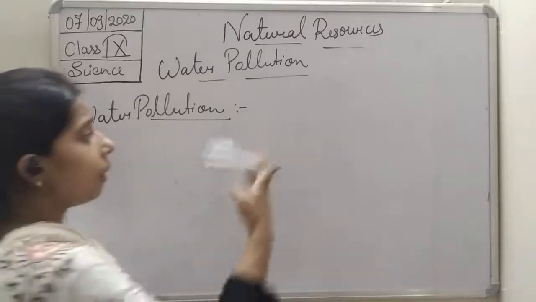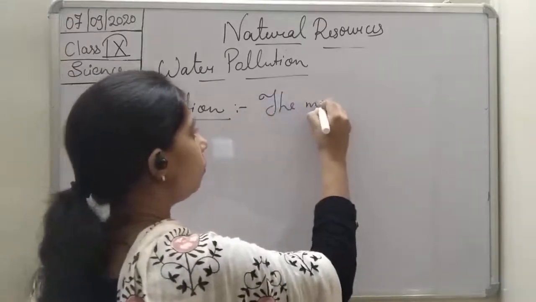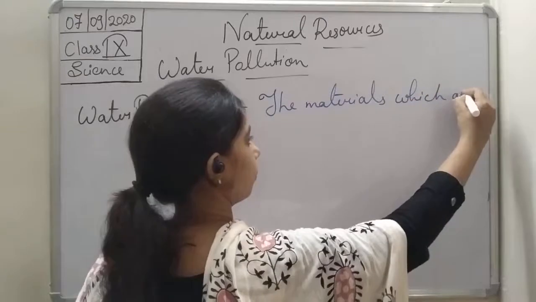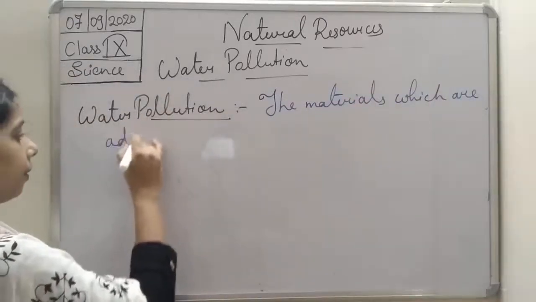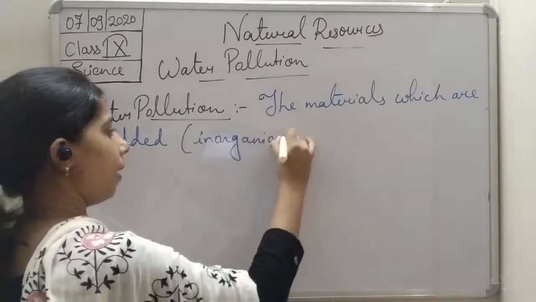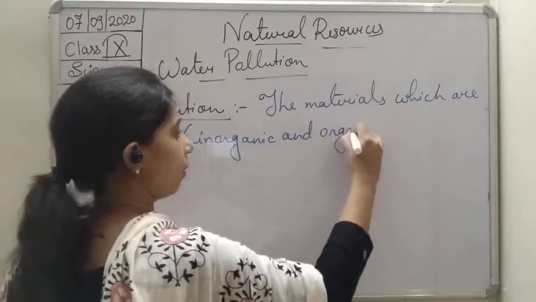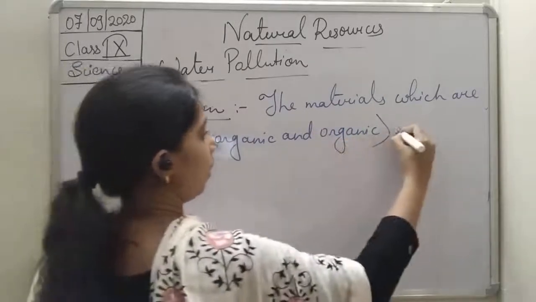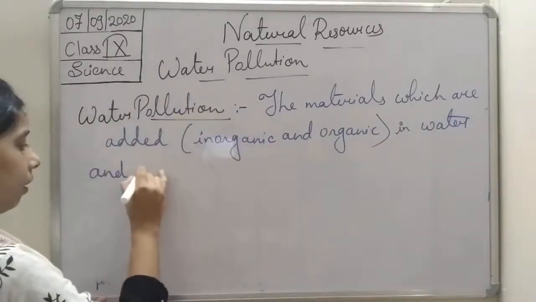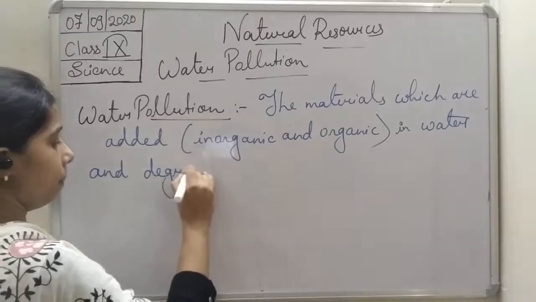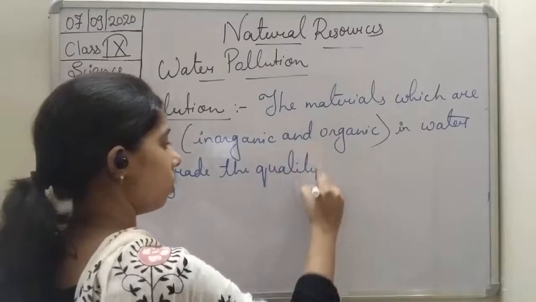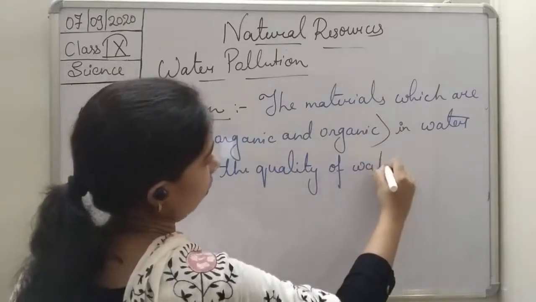So we can write: the materials which are added, inorganic and organic, in water and degrade the quality of water.